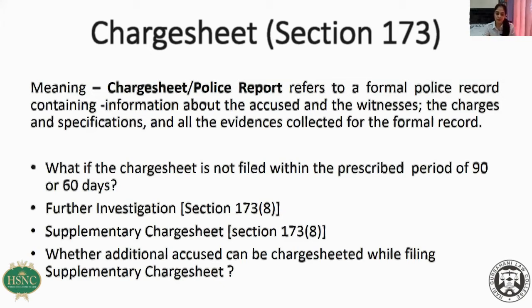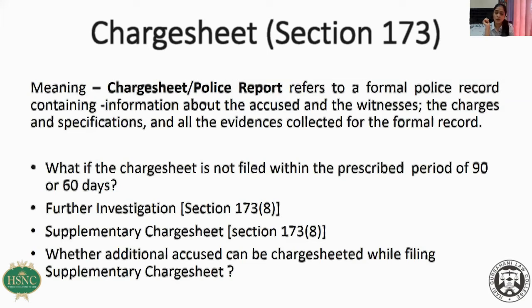I want you all to know one thing. Police can never stop investigating the matter. Even after they have filed the charge sheet in the court, they can still continue to investigate the matter, and if they collect some further material even after the charge sheet is filed, they can file it in the court at any point of time before the trial is concluded. That particular document which is filed after the charge sheet is already filed is called supplementary charge sheet.